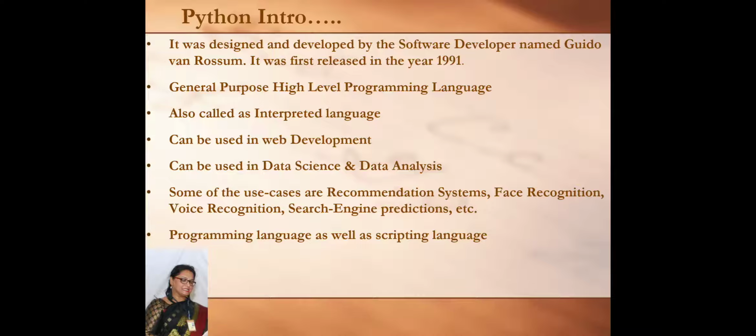Machine learning applications are used by almost all the big tech companies like Amazon, Google, Netflix, Microsoft, Facebook, LinkedIn, YouTube, etc. Some of the use cases are the recommendation system. When we search for something, for example a video on YouTube, it predicts and showcases or recommends some similar videos. It is a recommendation system. The recommendation system is used in Amazon, YouTube, Netflix. Suppose in Amazon we are purchasing something, then a similar item will be suggested. So it is a recommendation system.